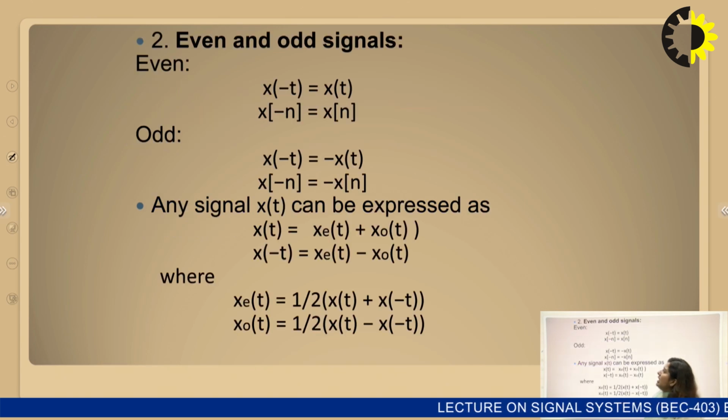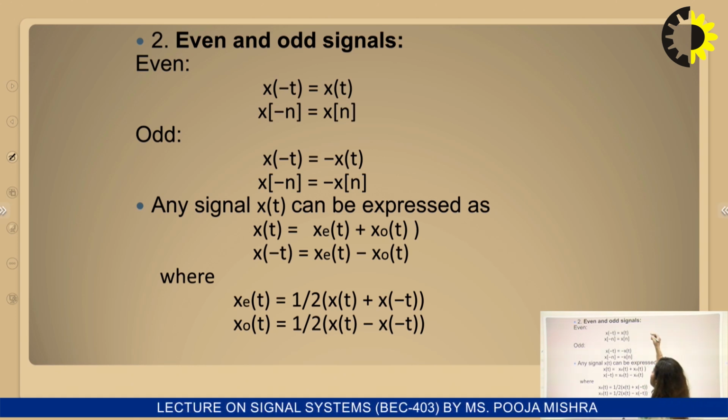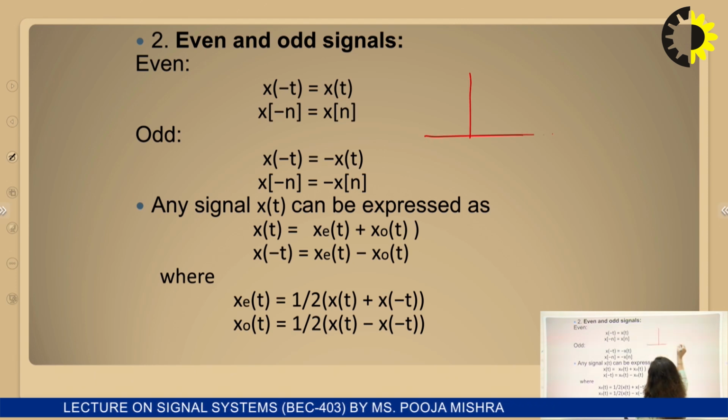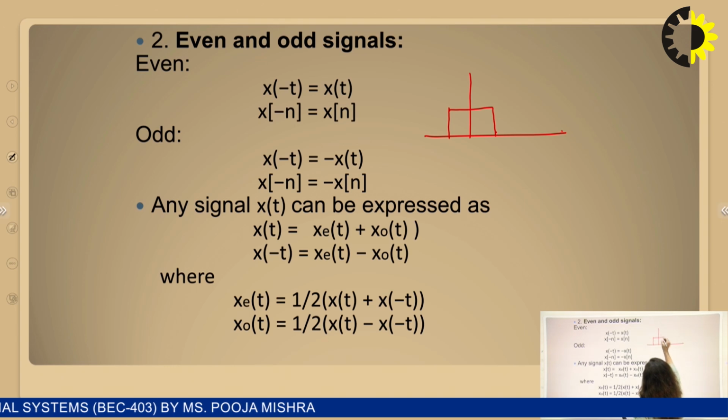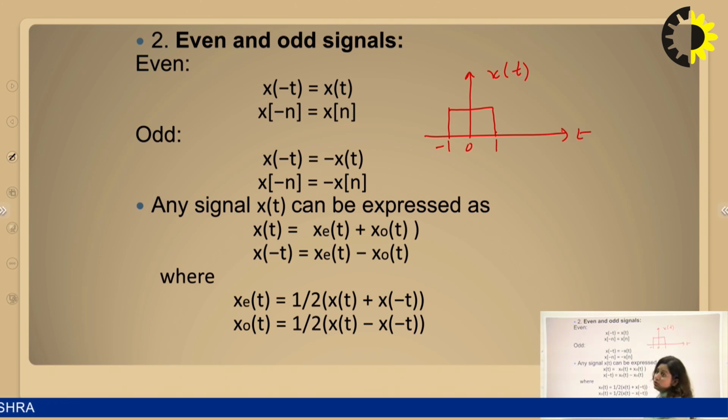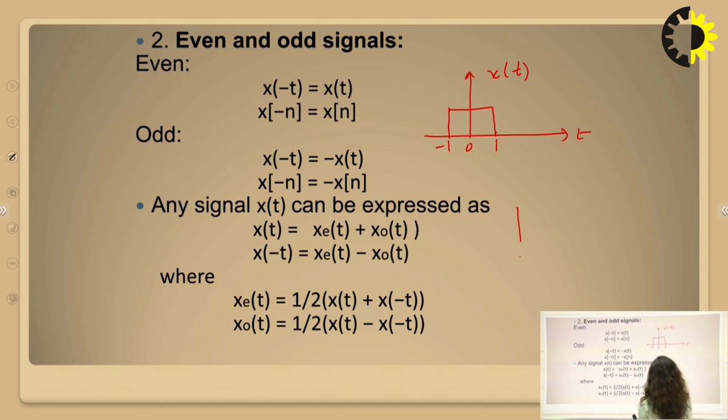Now next we have even and odd signals. Suppose we have a signal x(t) like this, which is a rectangular pulse. Obviously, we can do x(-t), which is the reversal of this signal.